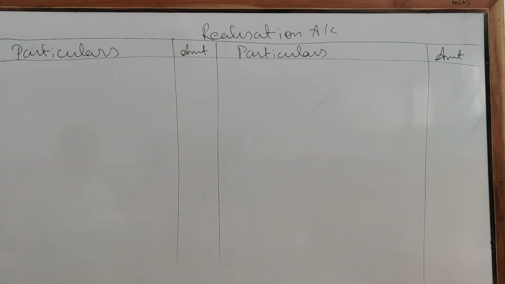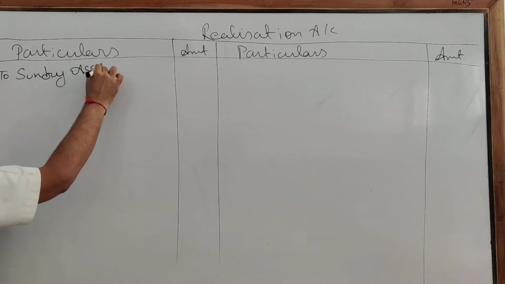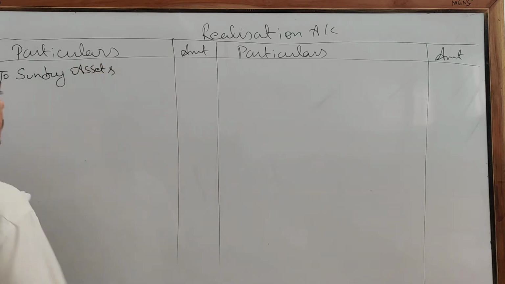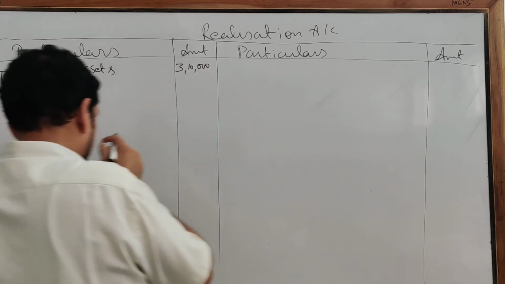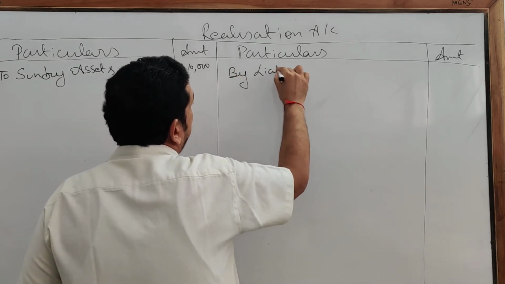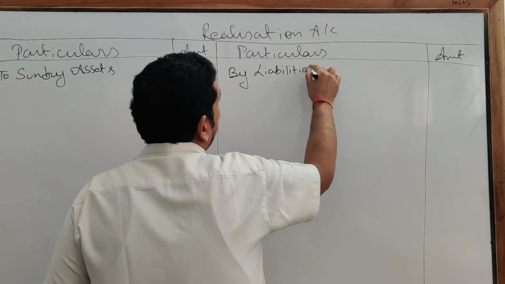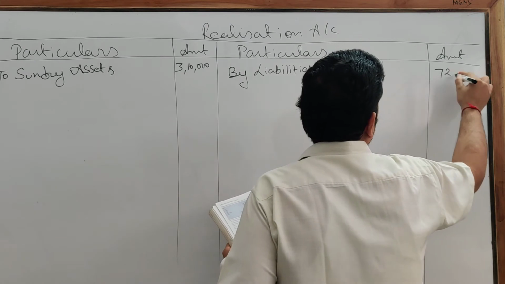See here, all assets will come to the debit side except cash and bank and fictitious asset. So I am writing it collectively, but you have to write it individually. To sundry assets, three lakh 10,000. By liabilities. Again I am writing the collective figure, you have to write it individually. That is 72,000.